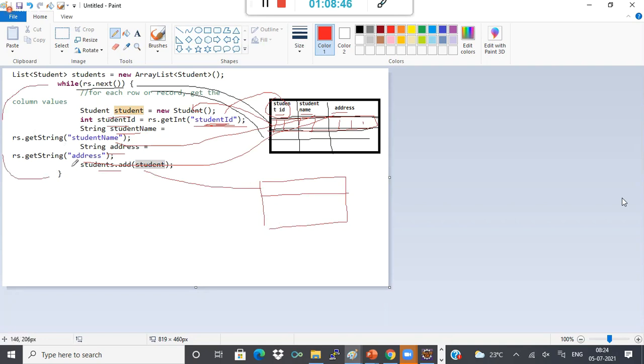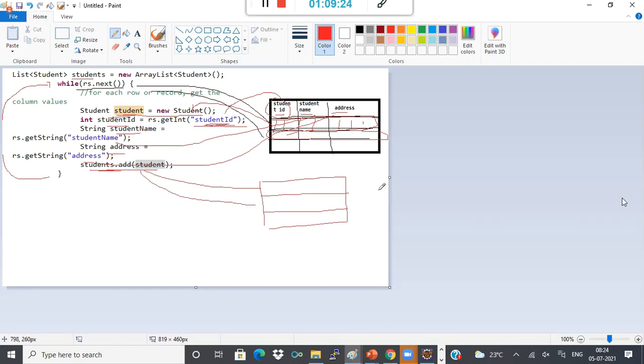Now it goes to the next loop, the second iteration. In the second iteration, it will come again inside. It will create one more student object, for the second row. Then the column values will be populated in this variable. And I'm adding to the same array list, which is declared outside the loop, one more object. That means another object is added here.